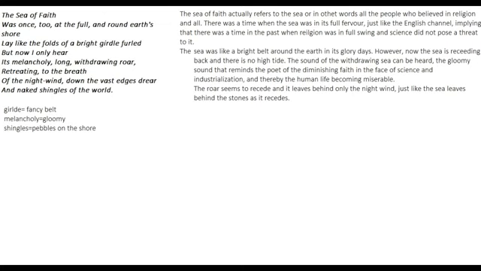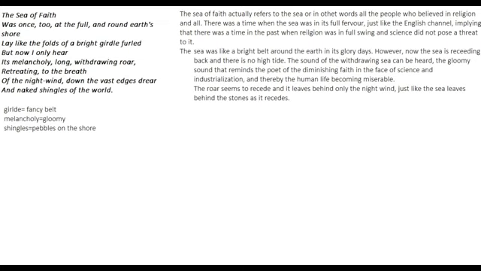First of all, there is this line, lay like the folds of a bright girdle furled. The sea of faith was like a large decorative belt. The sea is compared to a large belt that surrounded the earth. So you can see how poetic this paragraph is. All the people who had faith in religion were like a nice decorative belt that ran all around the world.